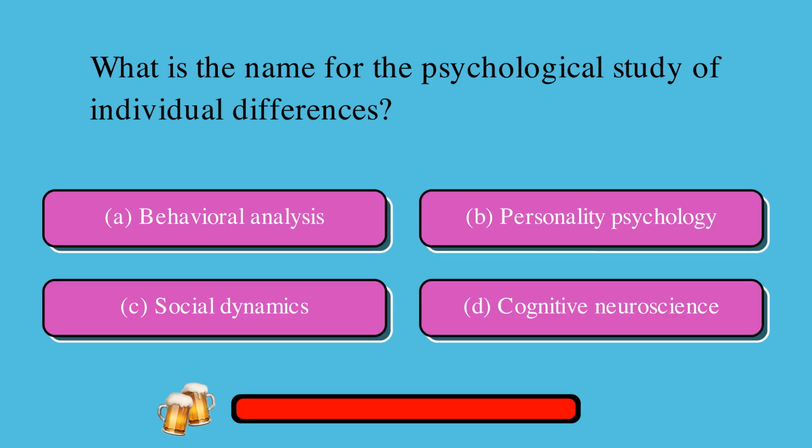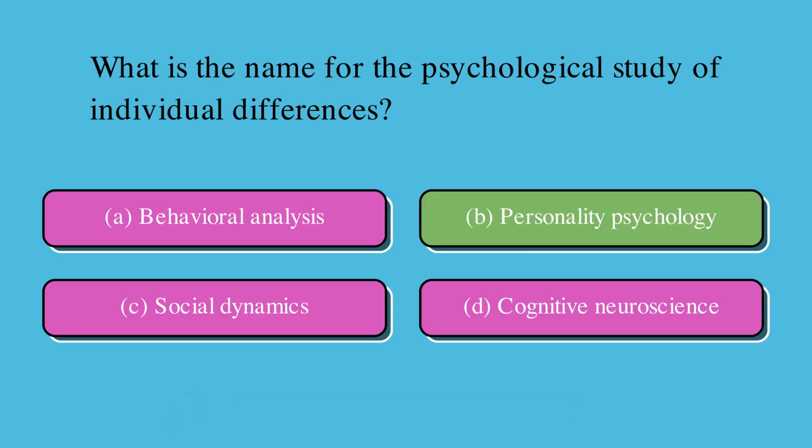What is the name for the psychological study of individual differences? A. Behavioral analysis, or B. Personality psychology, or C. Social dynamics, or D. Cognitive neuroscience? The correct answer is B. Personality psychology.